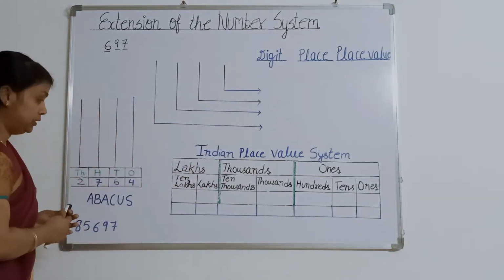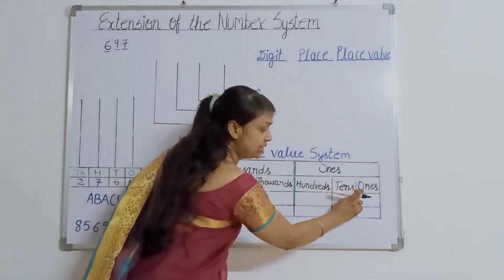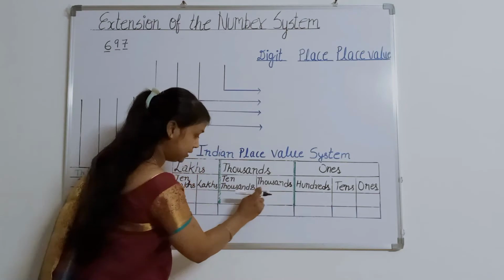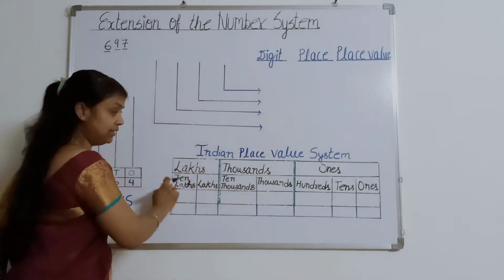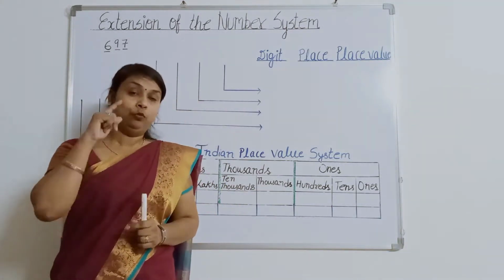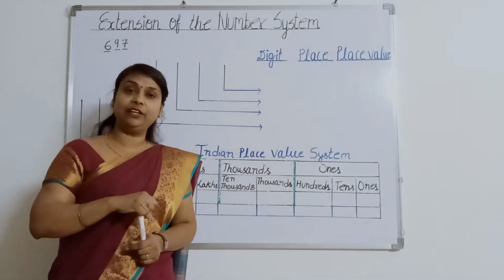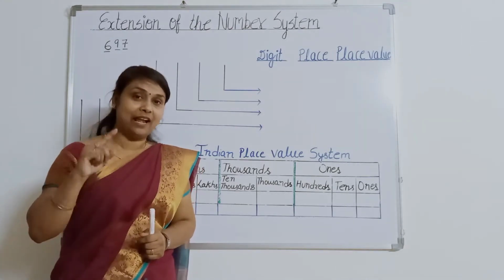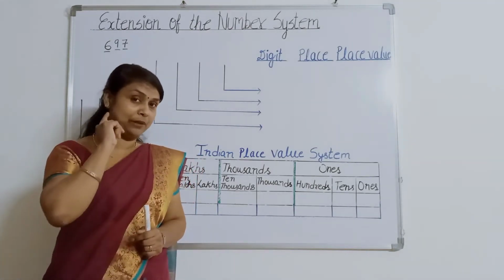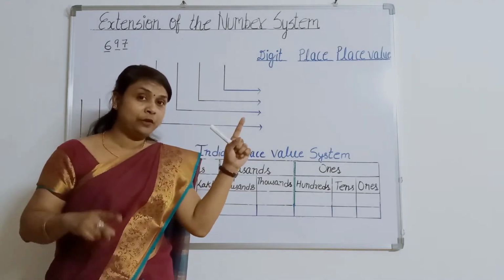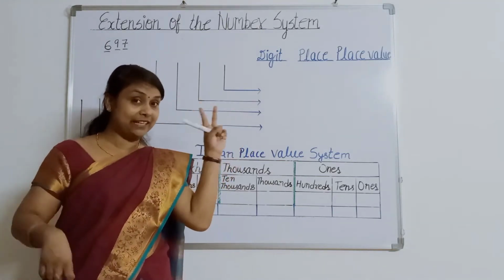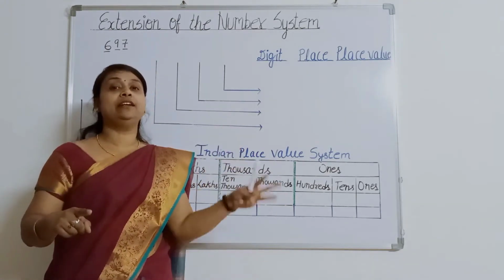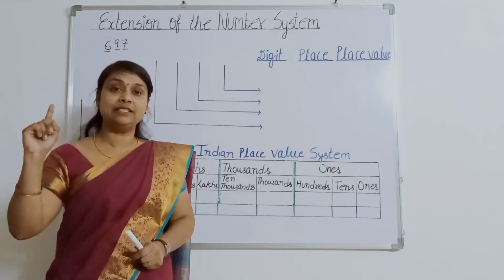Now, see one thing. It is written as ones, tens, hundreds, thousands, 10,000, lakhs and 10 lakhs. In the first group: ones, tens, hundreds. In the second group: 1,000 and 10,000. And in the third group: lakhs and 10 lakhs. Again, I am repeating: in the first group, ones, tens, hundreds; in the second group, 1,000 and 10,000; and in our third group, lakhs and 10 lakhs.